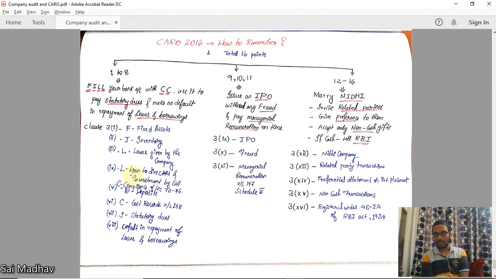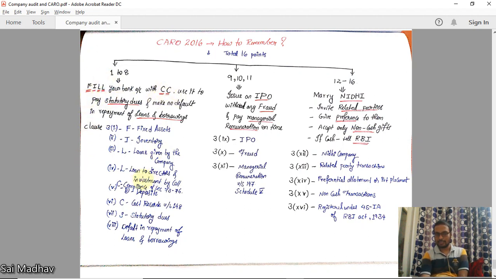Fourth one is L. Loan to directors and investment by the company. If the company has given any loan to directors, points regarding that, and investment by the company, whether the investment is in the limits or not, you have to check that also. Fifth one, 4 you have completed in FILL.